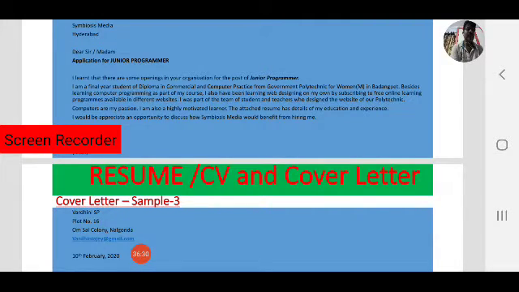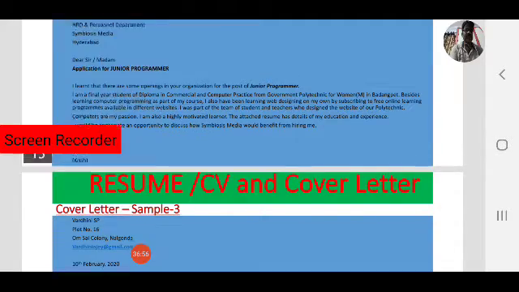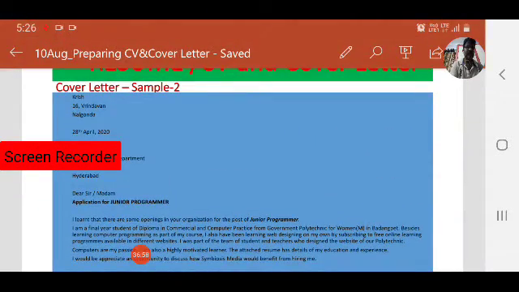So in the body of the letter, in the first paragraph you have to mention the source, how you came to know about the position. Sometimes some companies give advertisements for vacancies, some other companies don't give advertisements. So through the employees who are already working in the company, we can know the vacancies in the company.